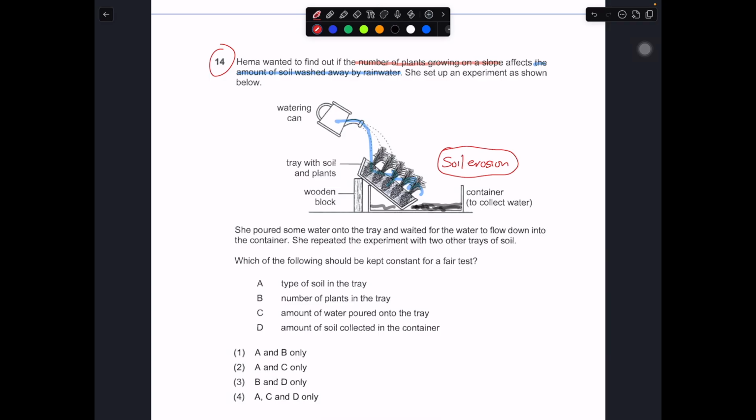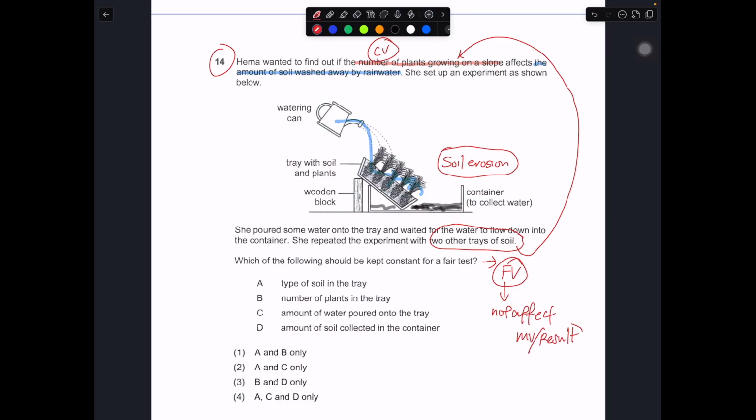So she pours some water onto the tray, waits for the water to flow down the container, and repeats the experiment with 2 other trays of soil. These 2 other trays of soil would have different number of plants because this is your changed variable. Which of the following should be kept constant for fair test? Basically, this question is to identify the fixed variable that should remain fixed so that it will not affect the measured variable or the result of the experiment, because we want the result to be only affected by the number of plants, not other variables.